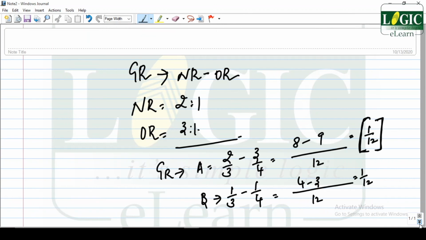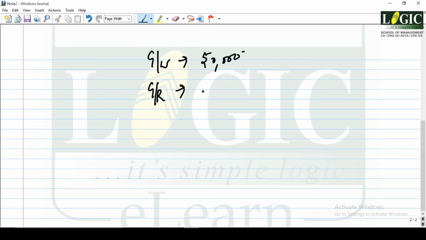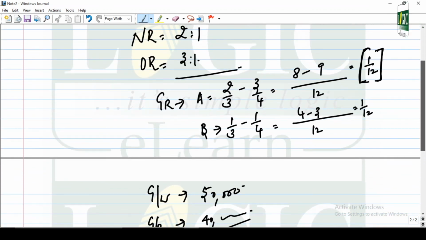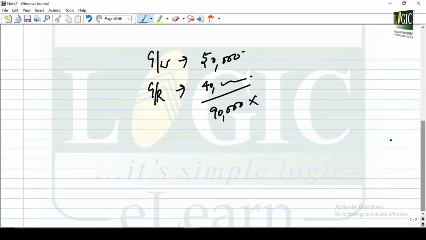Now what all things are to be given as a part of reconstitution? They revalued goodwill. Goodwill of the firm is 50,000. They came across general reserves, that is 40,000. So how much? Totally 90,000. Upon this, the proportion of gain is 1 by 12. So how much?